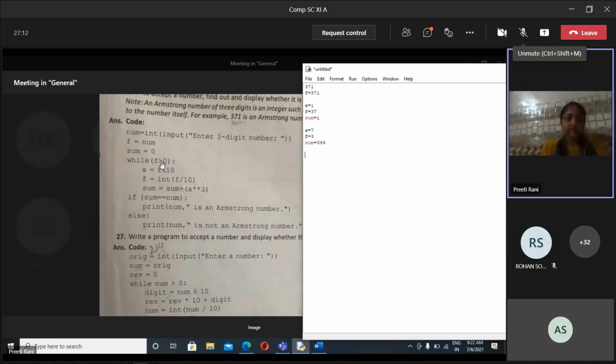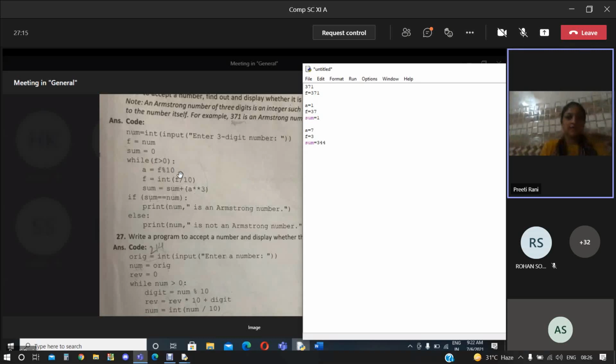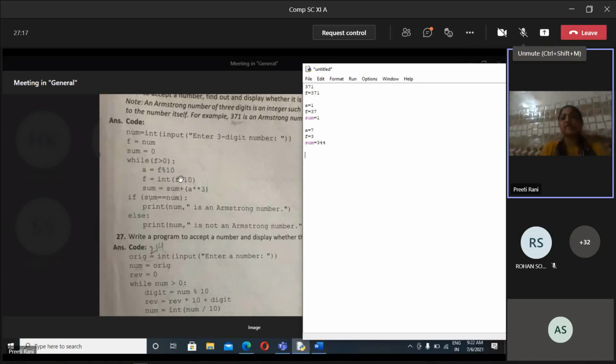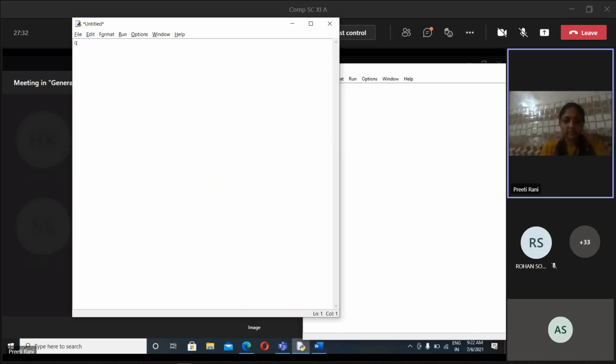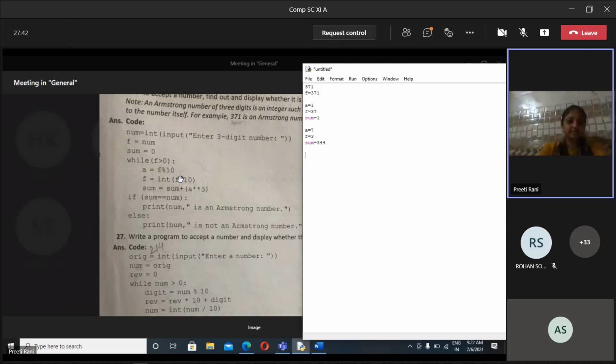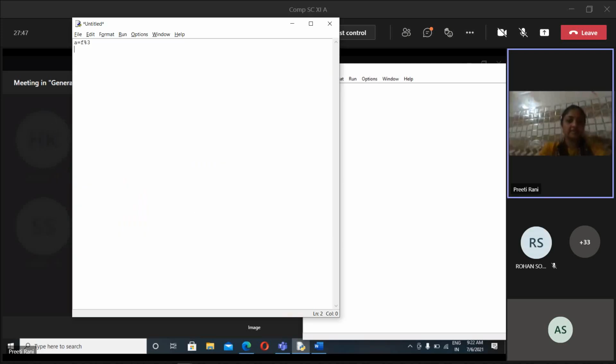3. 3 is greater than 0? Yes, now it is greater than 0. What will be the remainder after dividing it by 10? How much is the remainder? What is the value of F? 3 is the F value. I am dividing it by 10. Okay. What will be the value there?